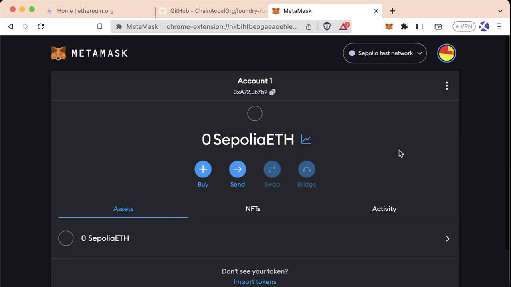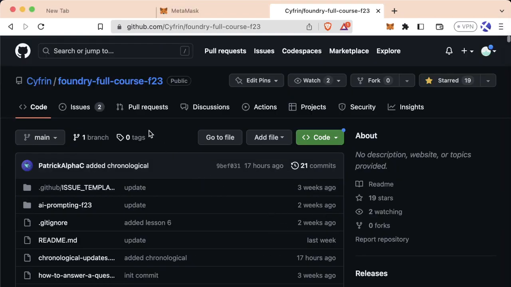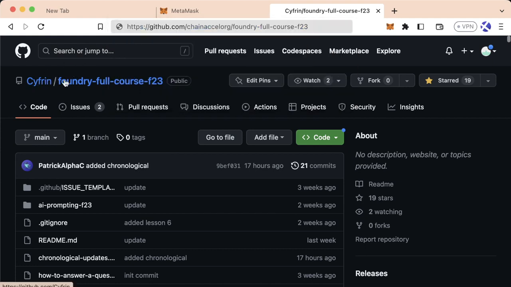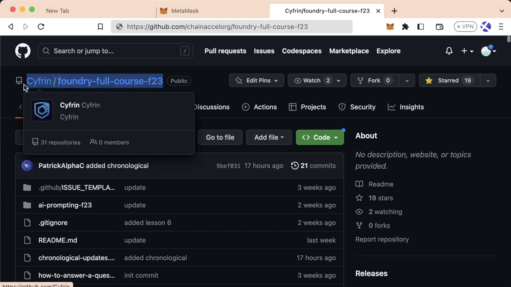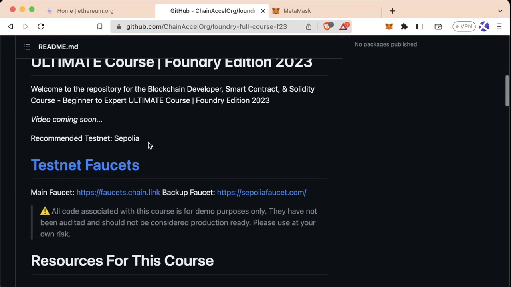However, testnets often change because, again, they're run out of the goodness of people's hearts, and sometimes people stop running them. You should absolutely have either the web3dev.education site up or the GitHub repository associated with this course. An important note, sometimes you'll see this as the ChainExcel.org Foundry Full course. We recently renamed it to the Cyfrin Foundry Full course. So this is the correct link, but if you see ChainExcel.org, that's fine as well. And you should scroll down to the recommended testnets section to make sure you're on the most up-to-date testnet.